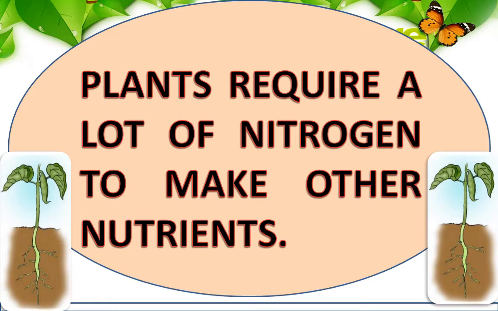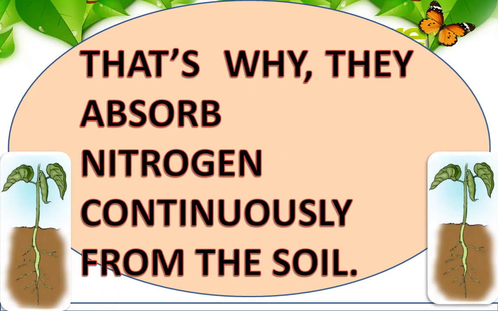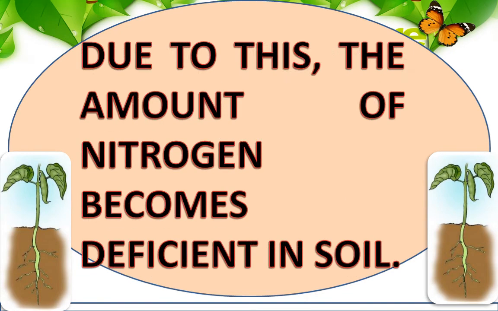Dear students, plants require a lot of nitrogen to make other nutrients. That's why they absorb nitrogen continuously from the soil. Due to this, the amount of nitrogen becomes deficient.